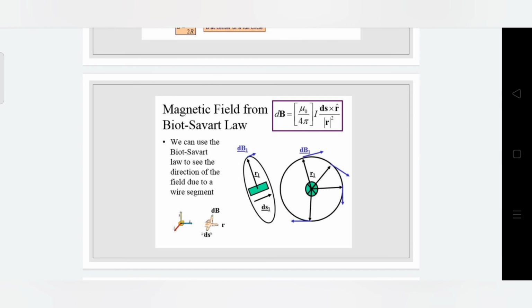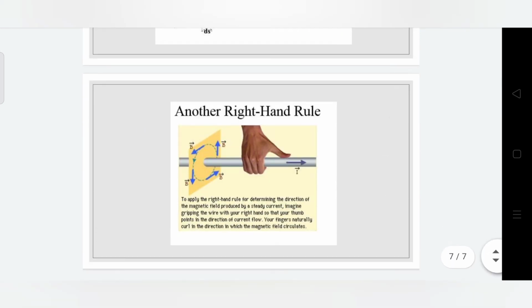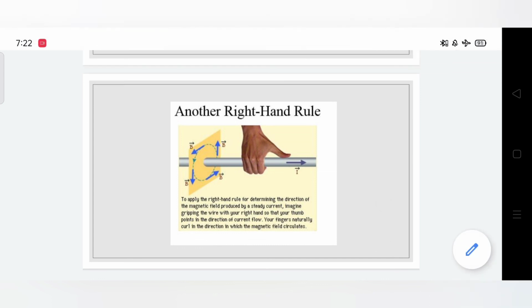Here, the magnetic field from Biot-Savart law: we can use the Biot-Savart law to see the direction of the field due to a wire segment. Here is the right hand rule. To apply the right hand rule for determining the direction of the magnetic field produced by a steady current, imagine gripping the wire with your right hand, so that your thumb points in the direction of the current flow. Your fingers naturally curl in the direction in which the magnetic field circulates.